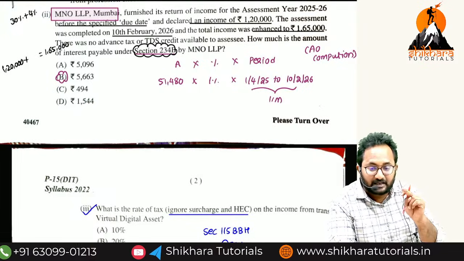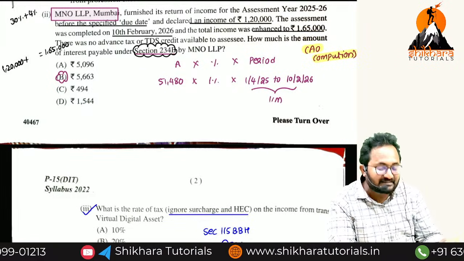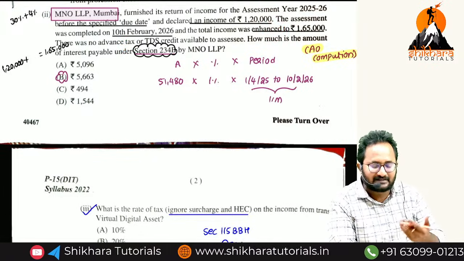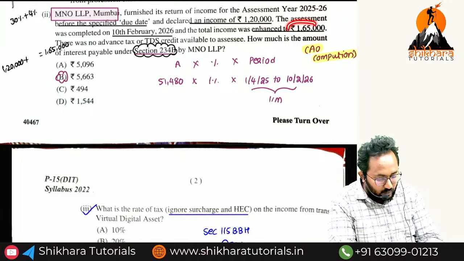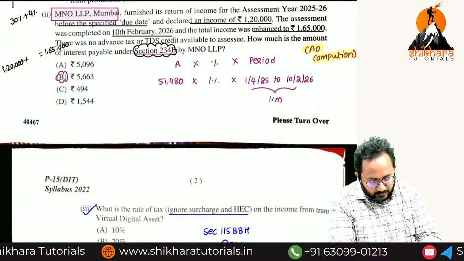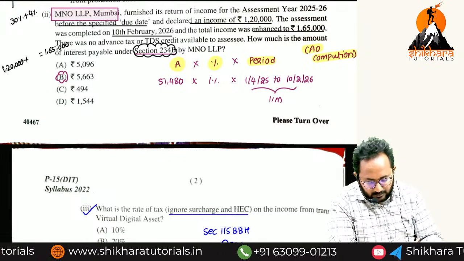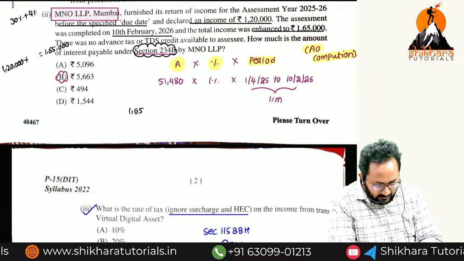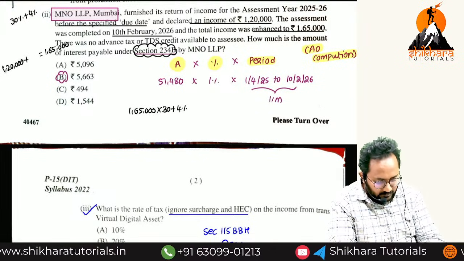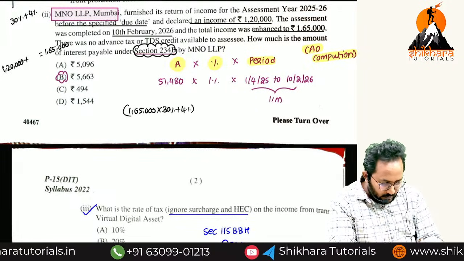Remember, for the 234B computation, now we have to compute as done by the assessing officer. If they have not given any assessment completed details, then SSC can compute. But here AO assessment details are given, so here the assessing officer is computing. So always amount, rate of interest and period. Amount means here 1,65,000 into 30% plus 4%. You will get this amount.